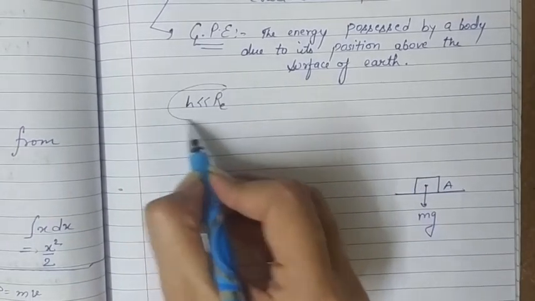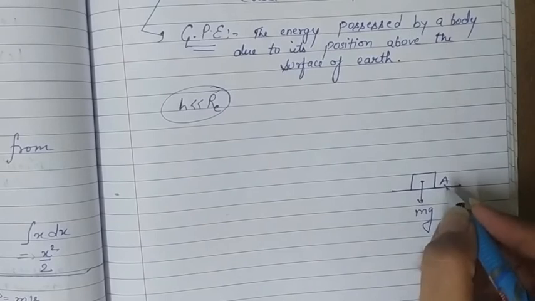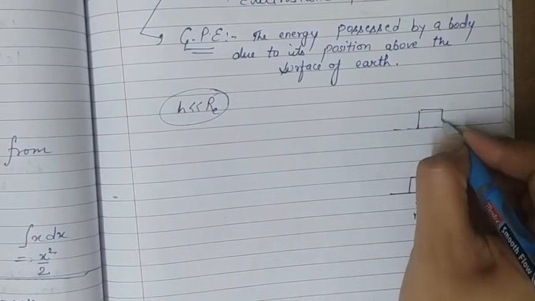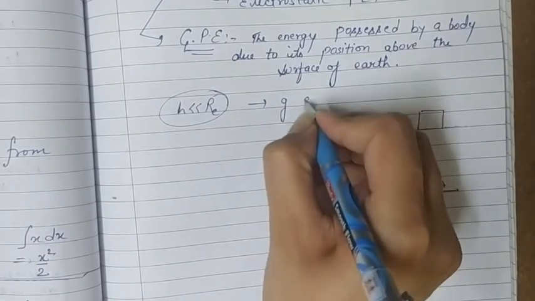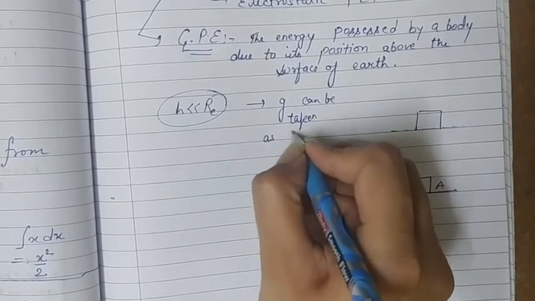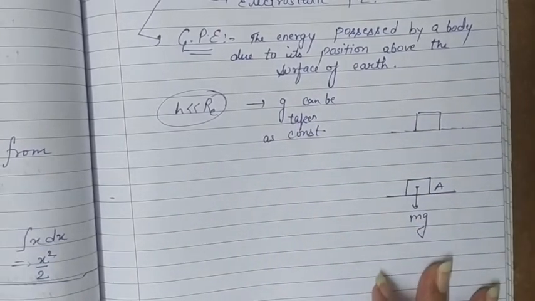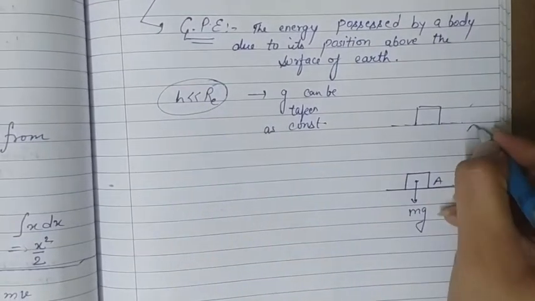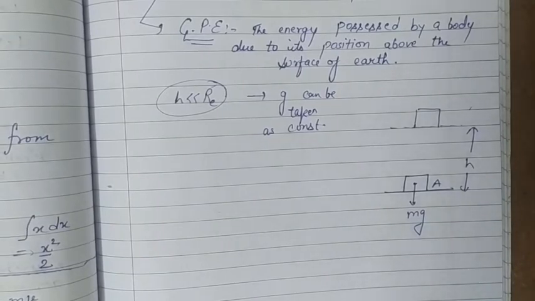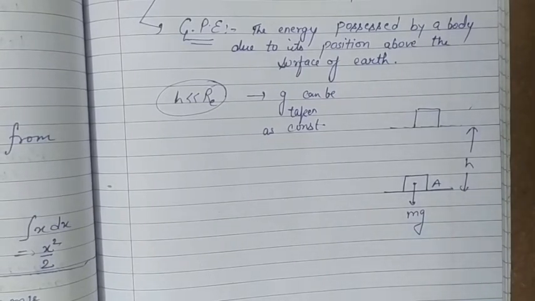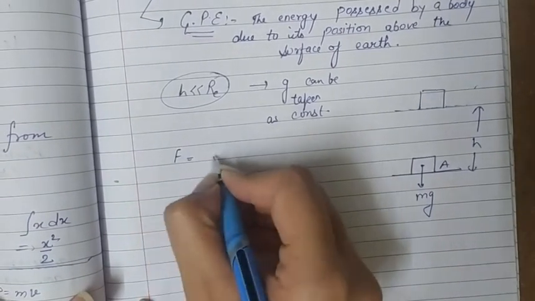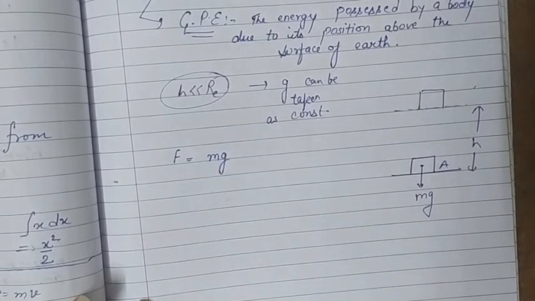First thing, in this situation, or in the nearby region at some height much lesser than the radius of earth, this value of g can be taken as constant near the surface of earth, and to provide this much height to this object, a force is needed. The force needed to lift the body up with zero acceleration is equal to mg, that is the weight of the body.